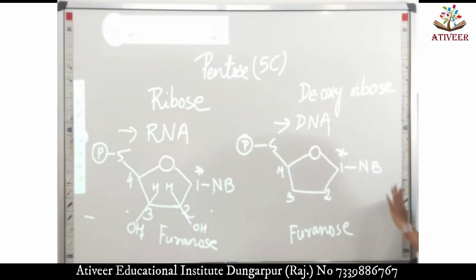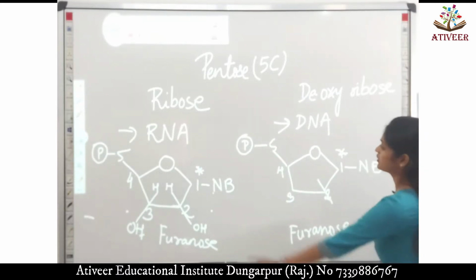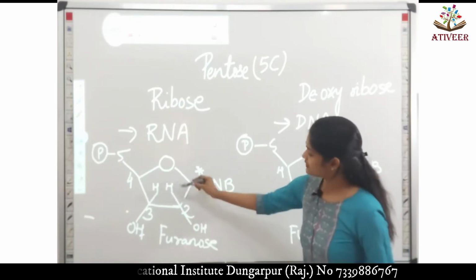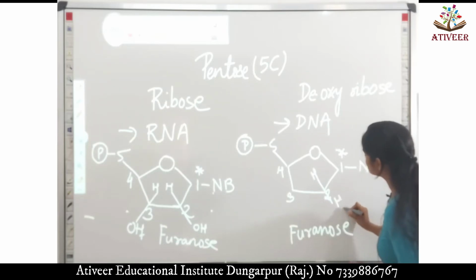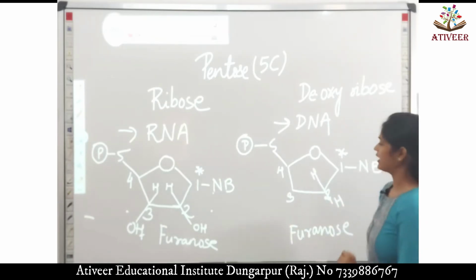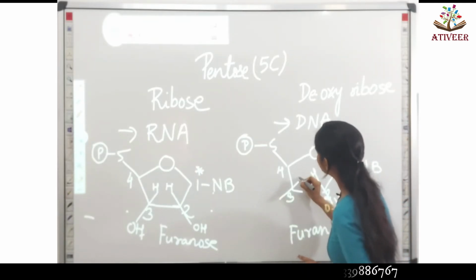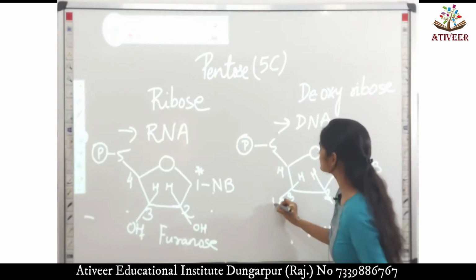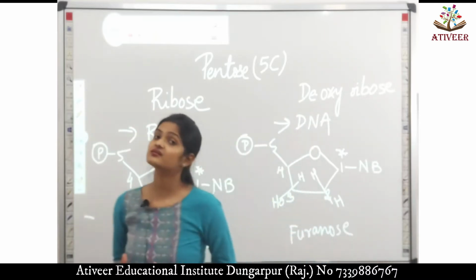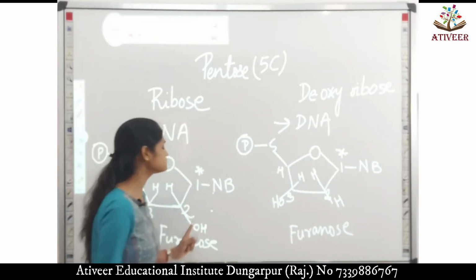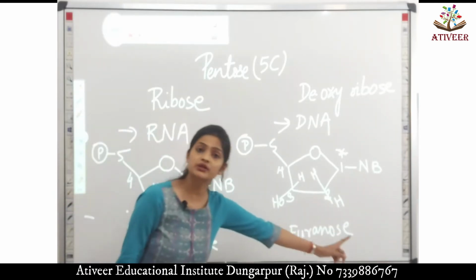Similarly, if you look at the structure of deoxyribose sugar at carbon number 2, here lies the difference. In ribose sugar at carbon number 2, one H and OH was present. Here, no OH, no functional group, no hydroxyl group. We have only hydrogen and hydrogen. At carbon number 3, we have hydrogen and a hydroxyl group. So the basic difference between the two sugars lies at their carbon number 2.